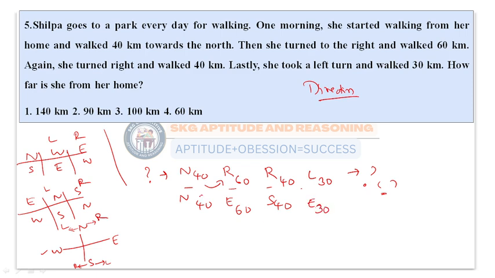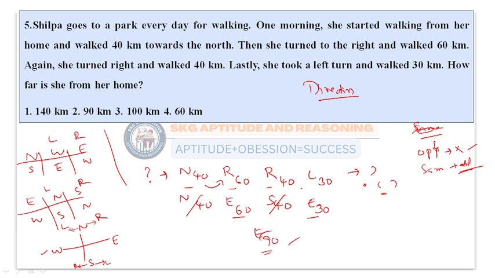Here north 40 and south 40 get cancelled. Similarly, opposites will get cancelled and same things will be added. So here the opposites, south 40 and north 40, get cancelled, and same things are added. So here east 60 and east 30 get added, so I'll get the answer as east 90.